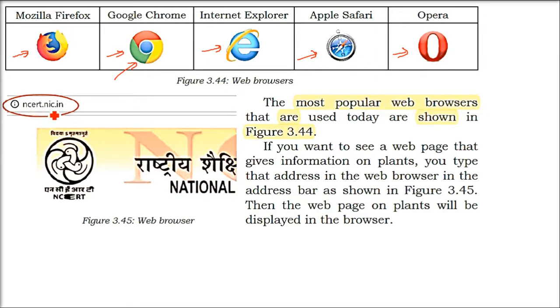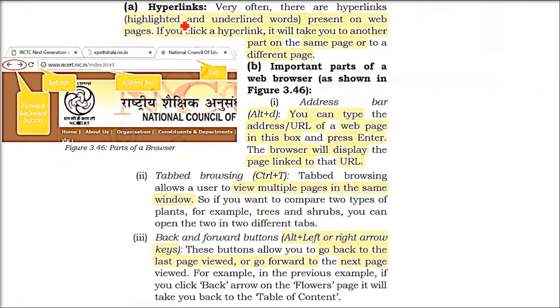So ncert.nic.in is an address, the website name, and the page which will open will be the first page that will link you to the other pages. So what is this linking? These are hyperlinks. Whenever you enter a website, you see a page. Say the website has 100 pages; 100 pages will not be shown, only one page will be shown. That is called the index.html page normally. So this default page is going to come for that website.